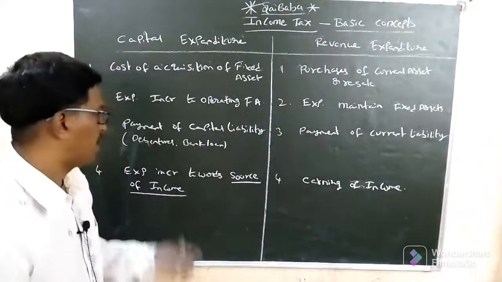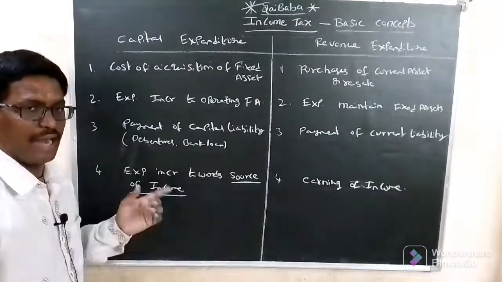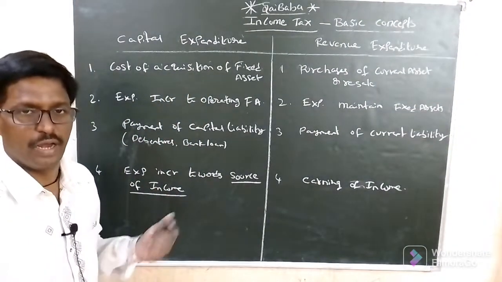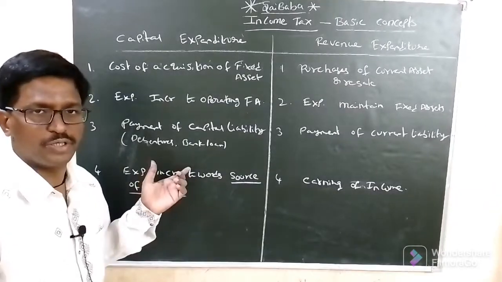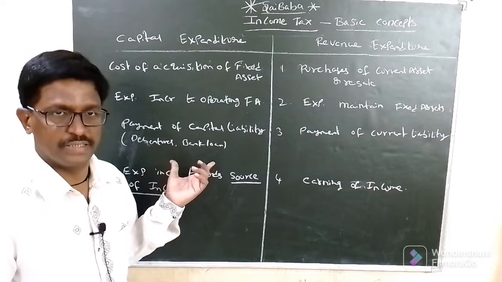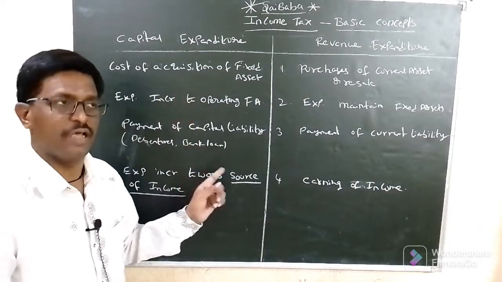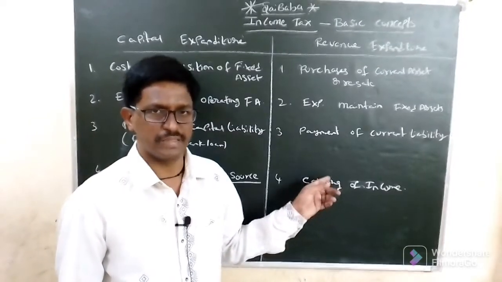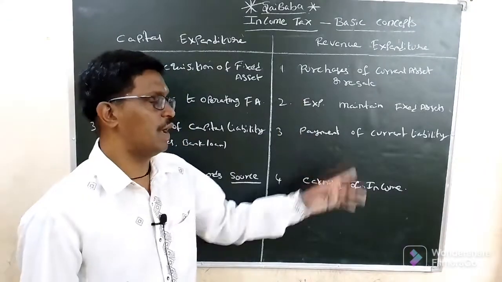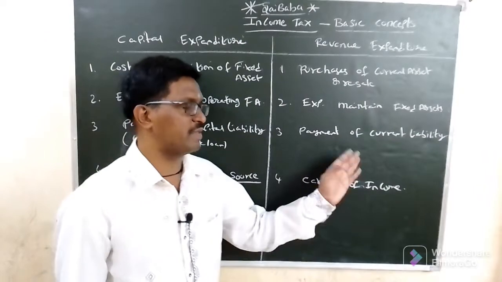Next, payment of capital liabilities, like payment to debenture holders and bank loans, where huge amounts are paid for repaying the capital liabilities, is called a capital expenditure. Payment of current creditors, bills payable and outstanding expenses are revenue expenditures, as they are payments of current liabilities.